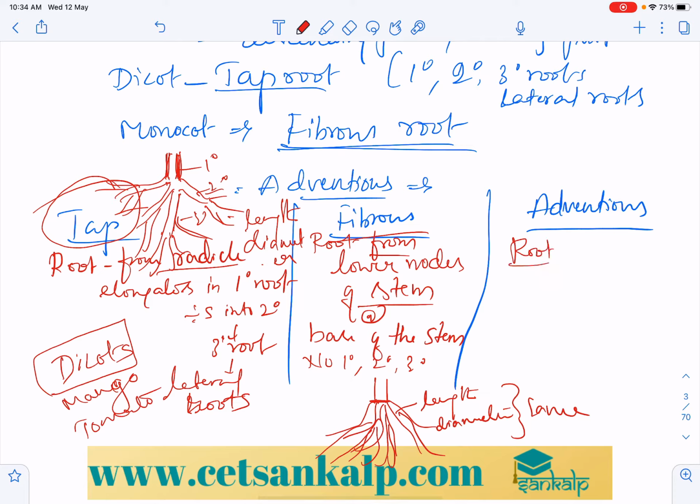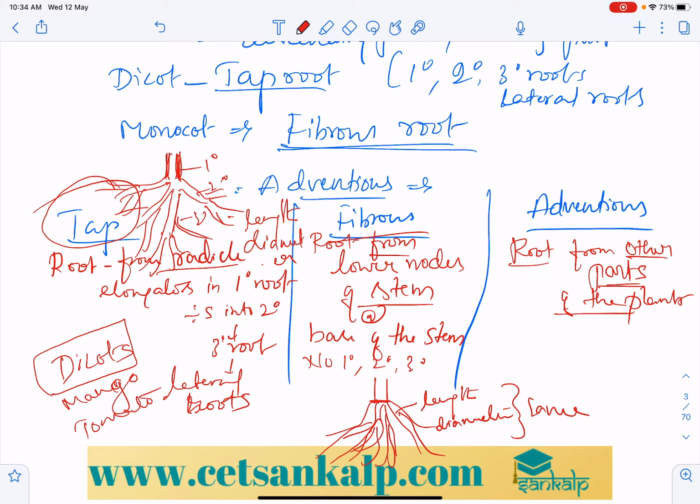Root from other parts of the plant. So what are those other parts of the plant? Above the ground level, other parts of the plants. So what is the meaning of that?